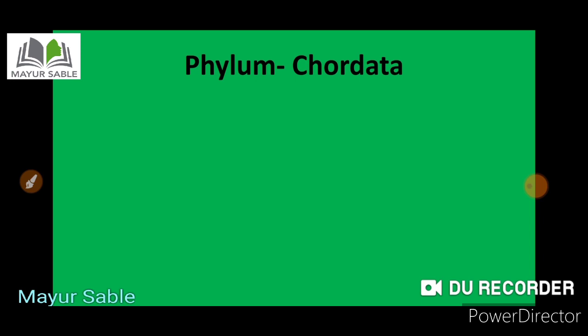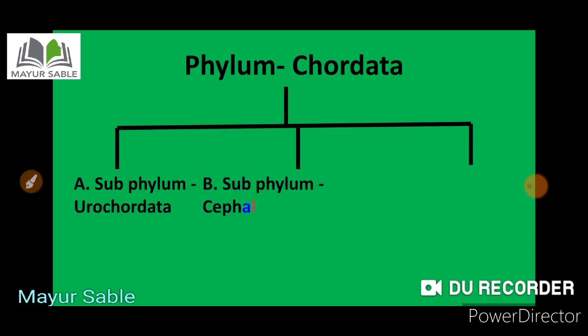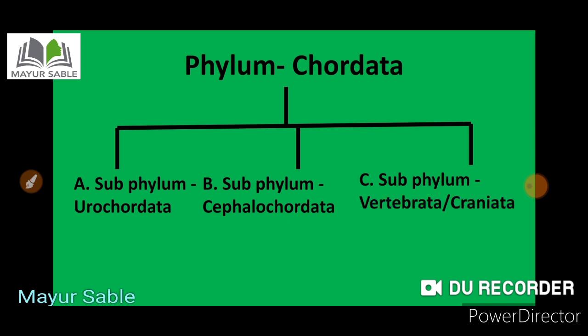The phylum Chordata is classified into three subphyla. They are called the subphylum Urochordata, the subphylum Cephalochordata, and the subphylum Vertebrata. Remember, the notochord is present in the body during at least some development stage in chordates.